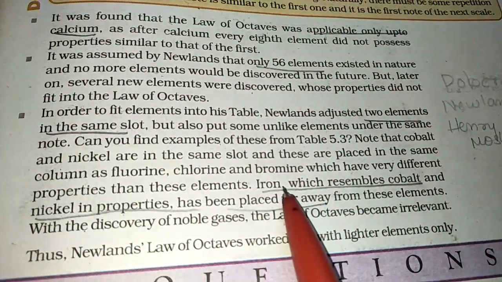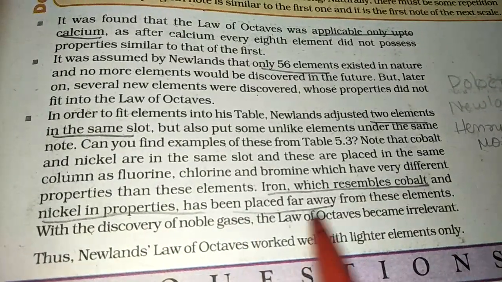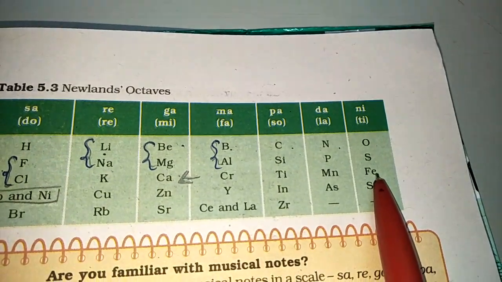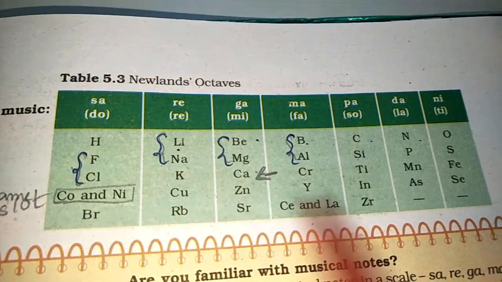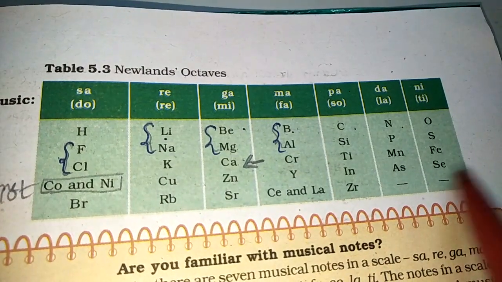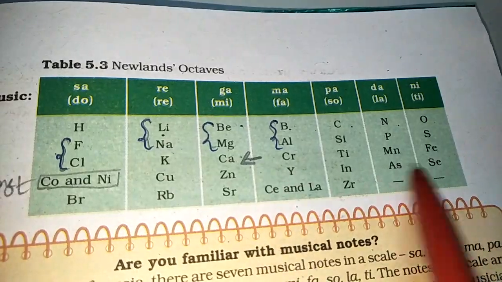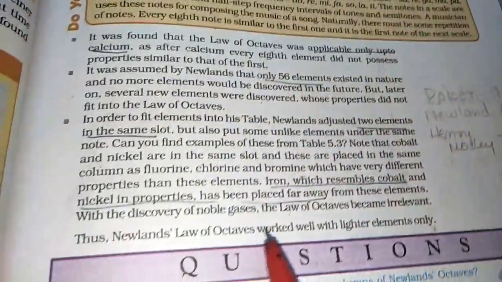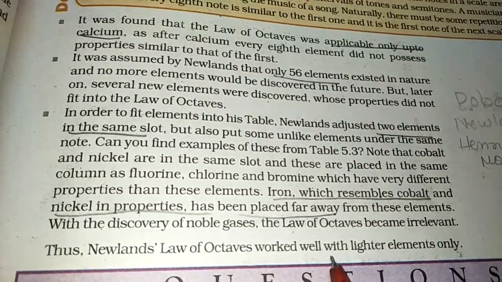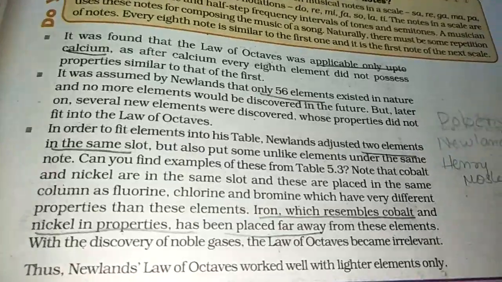If you see here, iron, which resembles cobalt and nickel in properties, has been placed far away. You can see here this is iron Fe, and this is cobalt and nickel. Even iron and cobalt have the same properties. So this classification was not very clear, and after calcium the octave pattern was not followed. That is why Newlands' law of octaves only worked with lighter elements up to calcium. Okay, thank you.